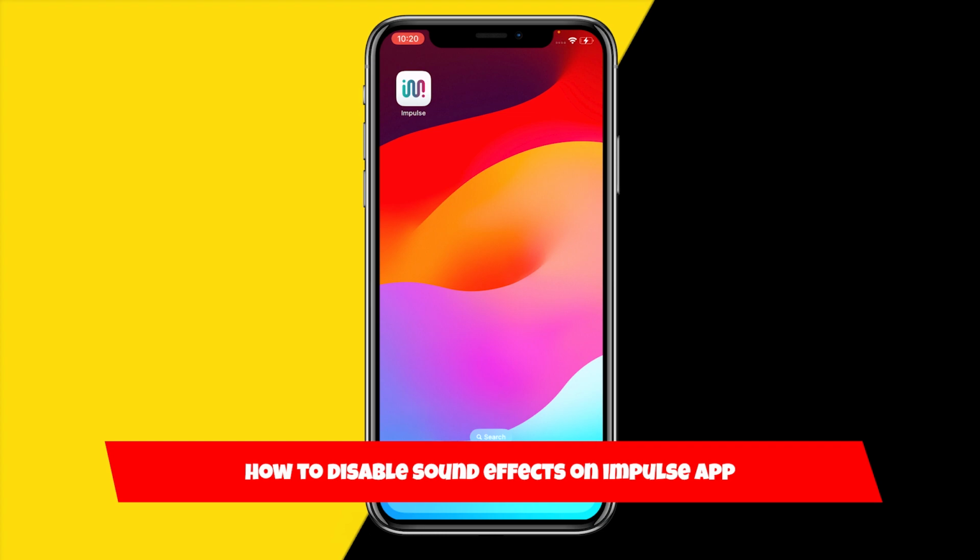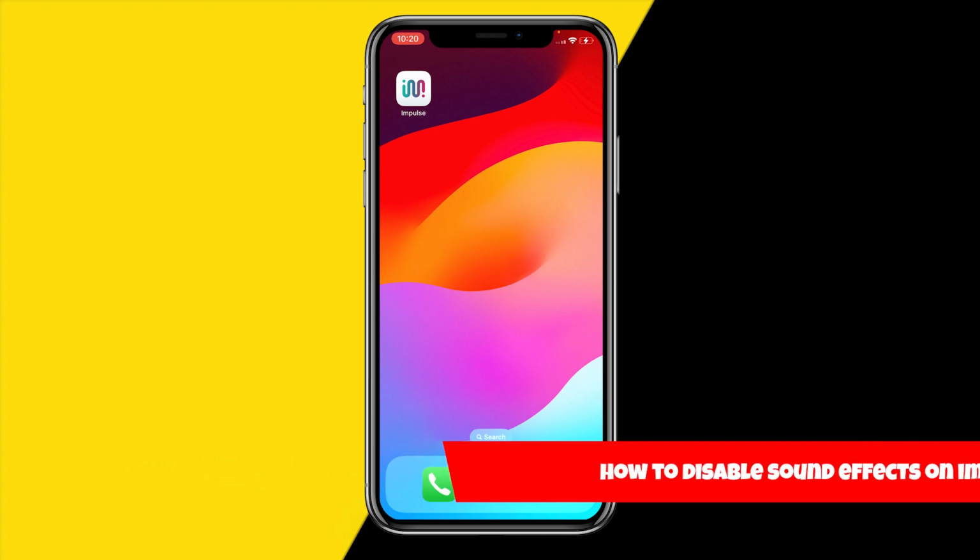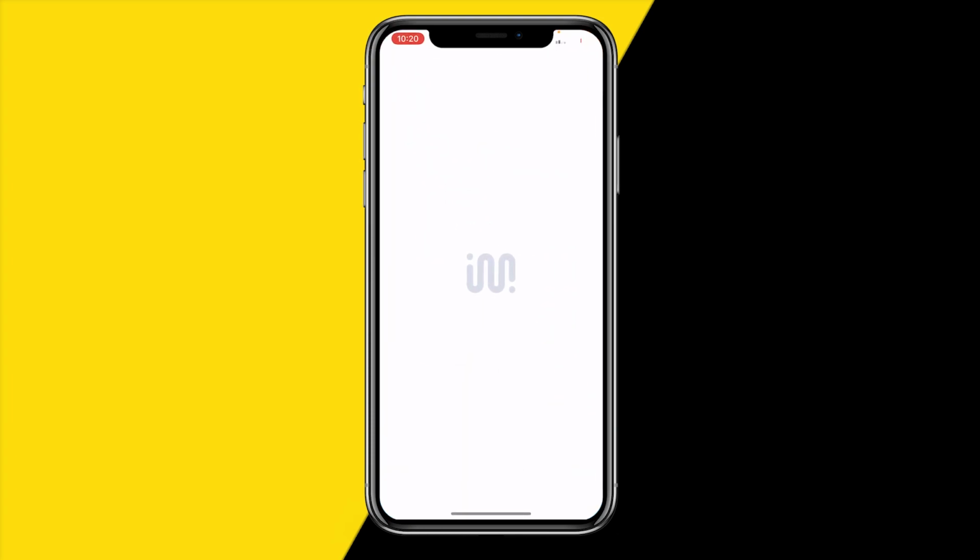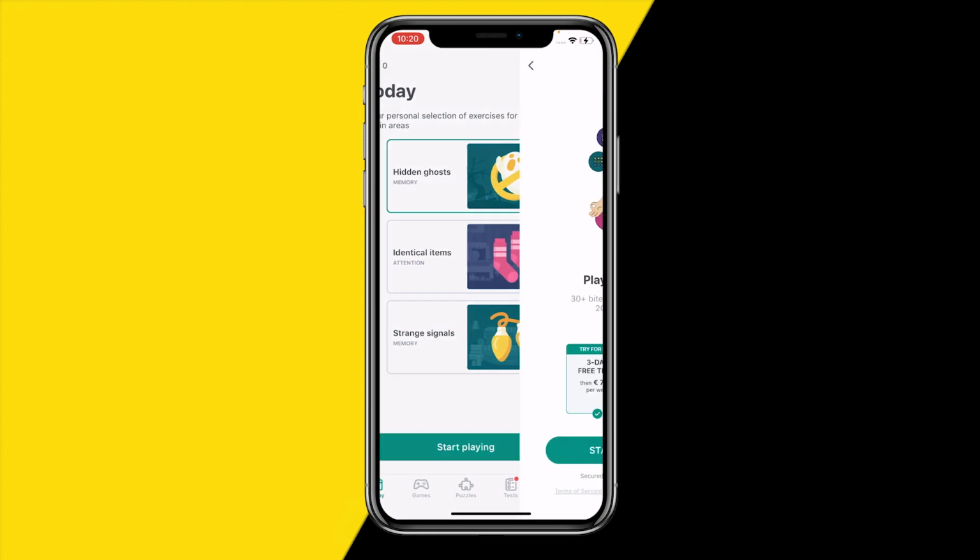In this video I'm going to show you how you can disable sounds over on the Impulse app. So if you want to disable sounds, what you need to do is open the app like this, and if you basically don't want to get any sound effects, then here's how you can turn it off.